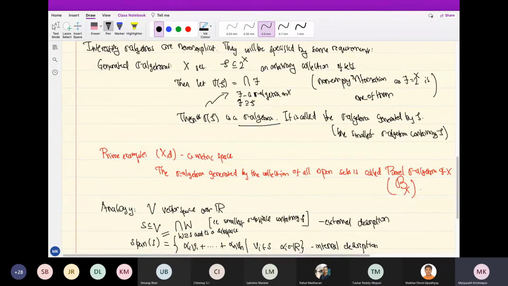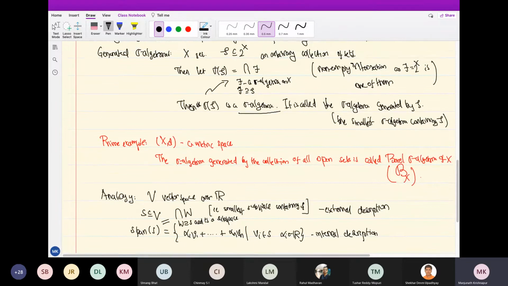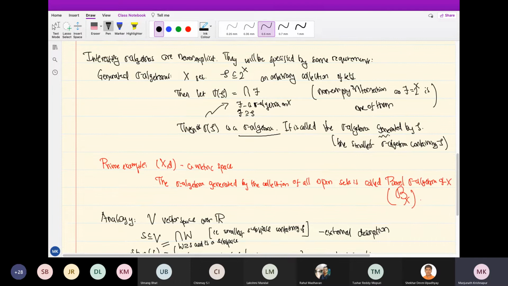I just said this. This is the mistake again and again people make, and it is partly because of the word generated. Generated always seems like it means that you can now take things in S and generate elements of sigma S. But it is not true that you can express an element in sigma S in terms of elements in S. It is not true that I can take countably many sets in S, take the union, then do some intersections, do some complements. No, elements in sigma S do not have a representation in terms of elements of S.